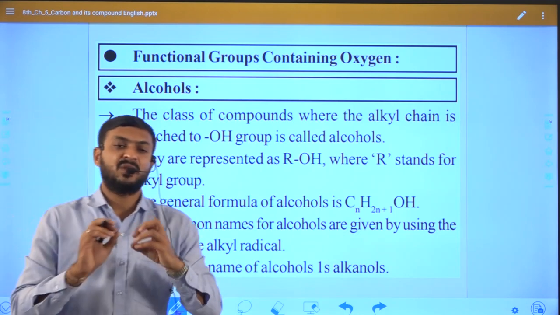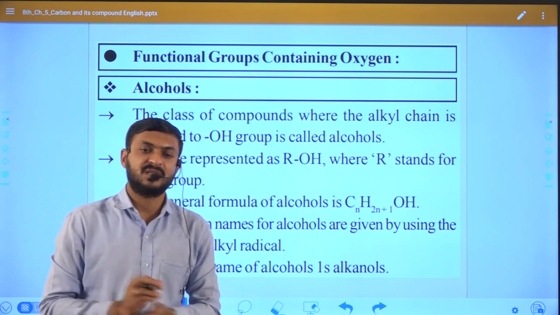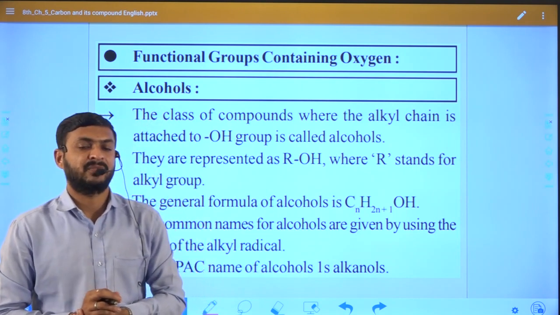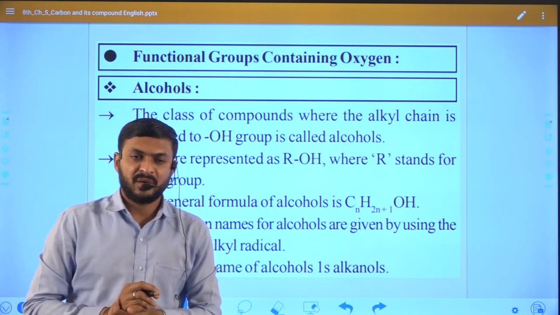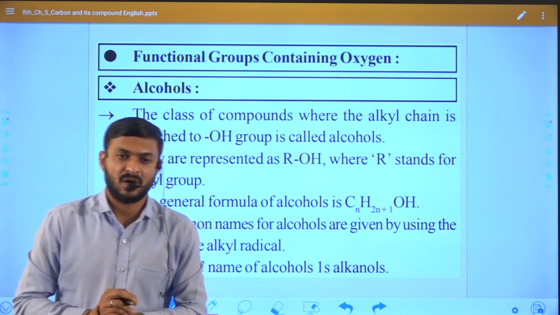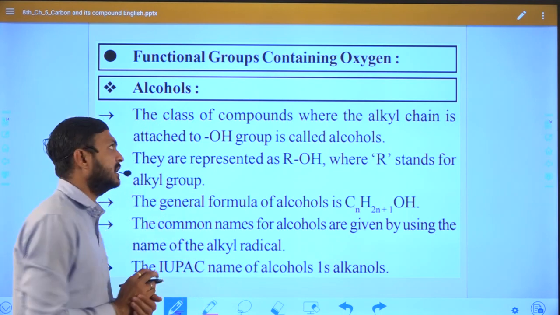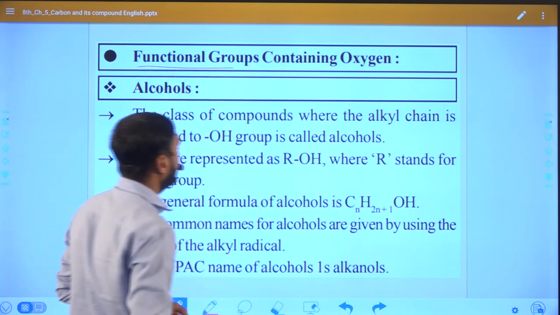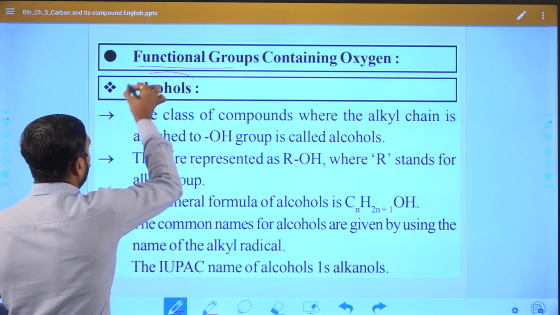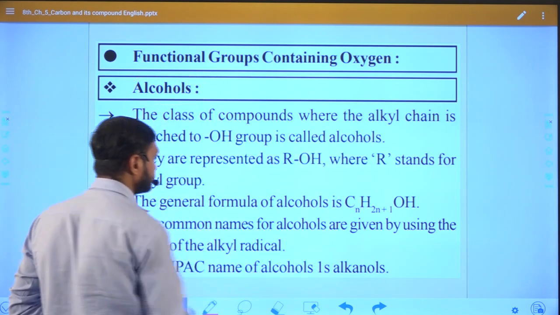That means both the electrons are shared with a single bond, or both the electrons will form a single bond with another atom. Right. So in this case we discuss two different types of functional groups, that is alcohol and another known as ether. So you can see here the classification, that means functional group compounds containing oxygen, and in this case we are going to study alcohol.